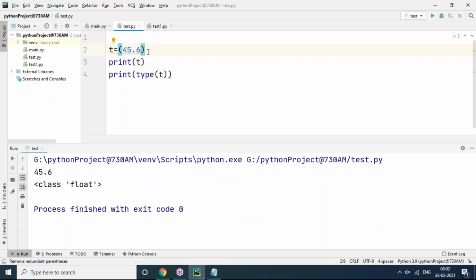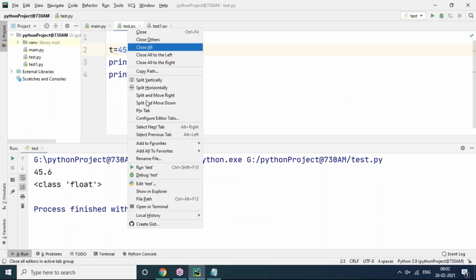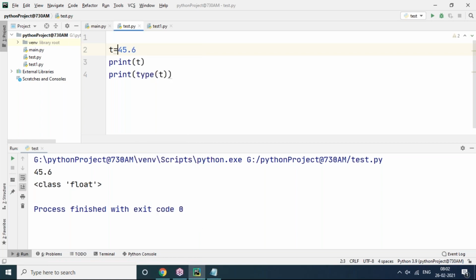That is not an issue. I'm going to remove the brackets also. What will happen? This is a float. It is not a tuple. I cannot create a tuple with one element. So how to create a tuple with one element?